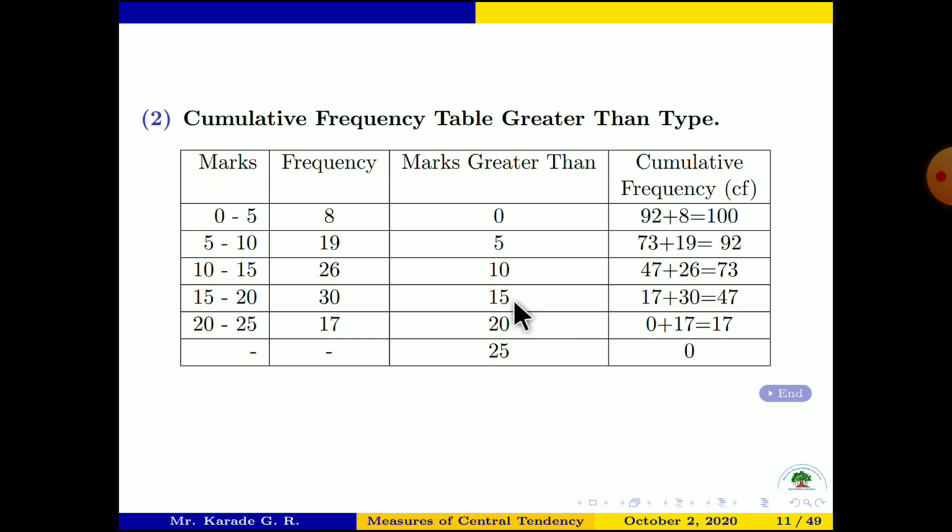15. Okay, again in 47 we add this 26, it gives me 73. And there are 73 students having marks greater than 10. Again we add in this 73, we add 19, and it is 92. There are 92 students having marks greater than 5, and there are 100 students having marks greater than or equal to 0. Okay, so this is the way of writing a cumulative frequency table greater than type.